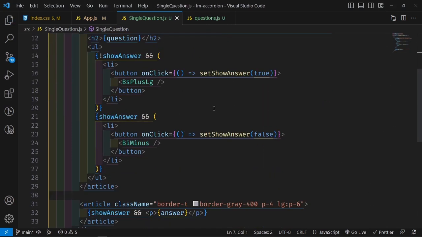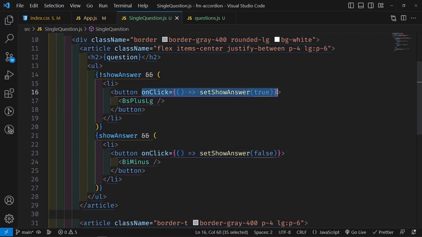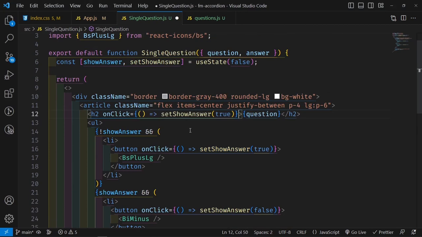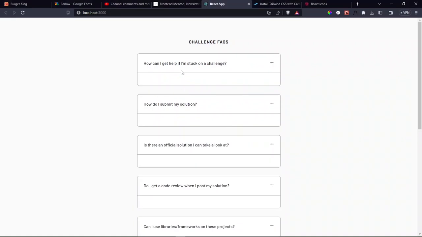And then now we need to also add this on the question. So right here, just copy the on click and paste it here. The difference for the question is this needs to toggle as to whether it is true or false. If we click on the question and the answer is showing, then the answer should now disappear.